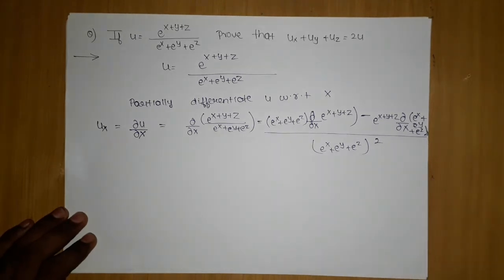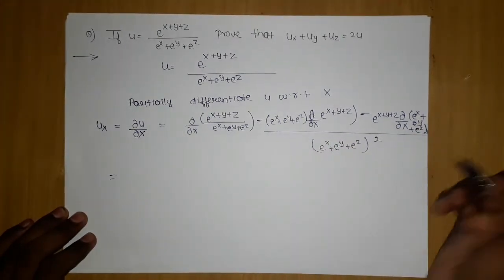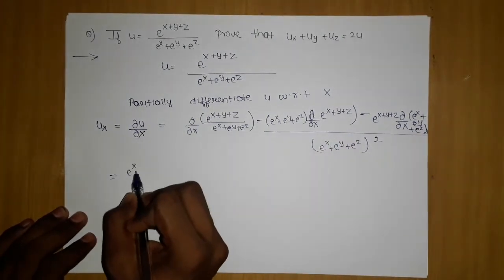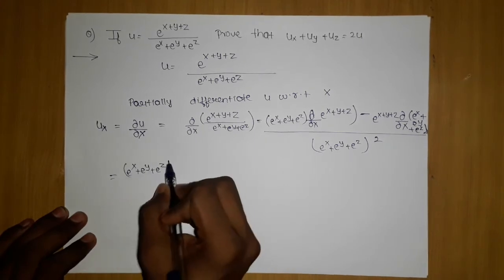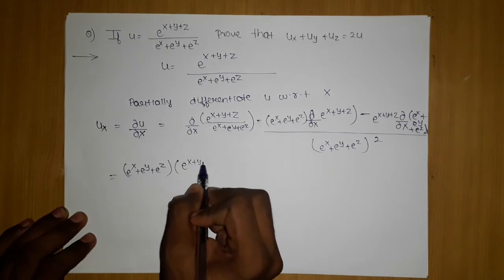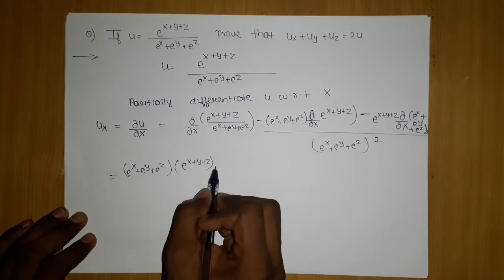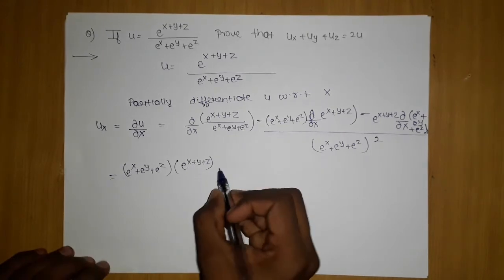Hope you can understand. Now in the next step I'm going to differentiate this and this, so this will be left as it is. When differentiated, this will become 1 and the rest will become 0, so there is no need.